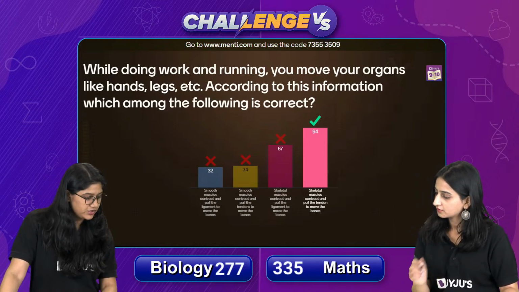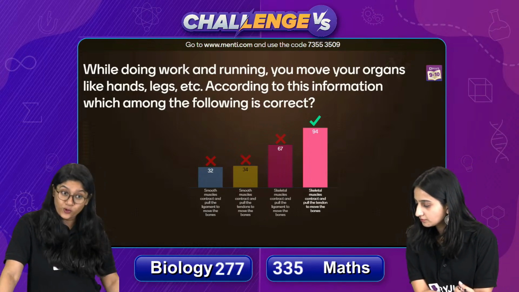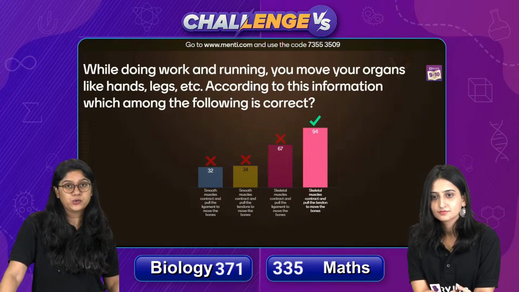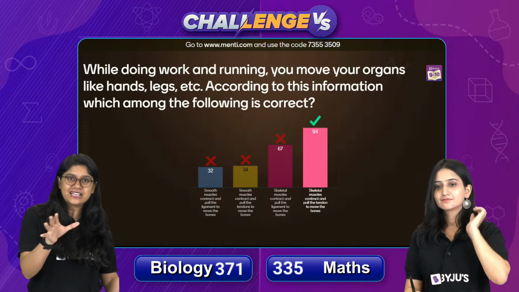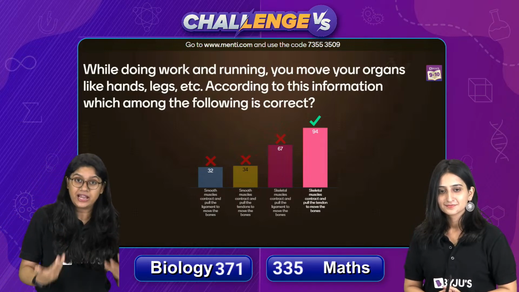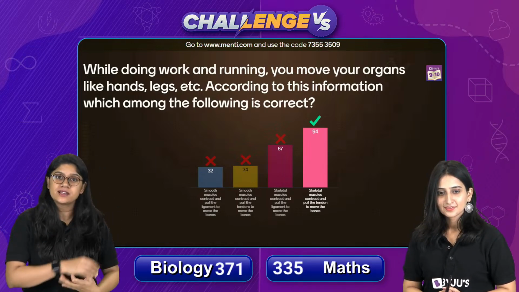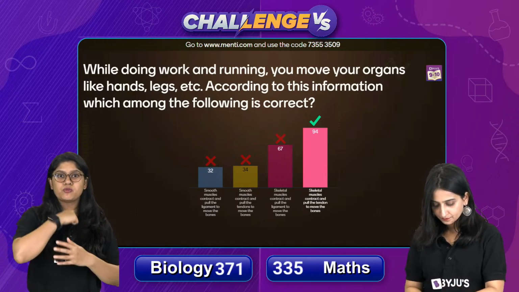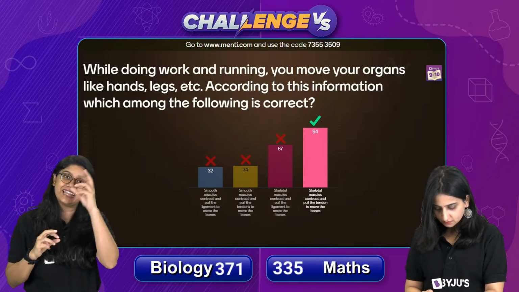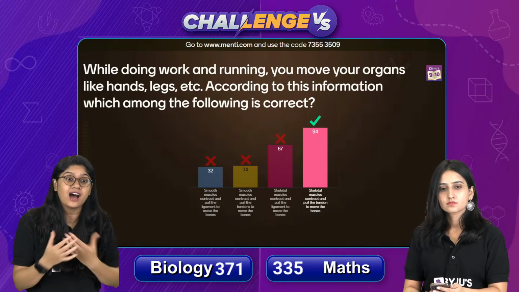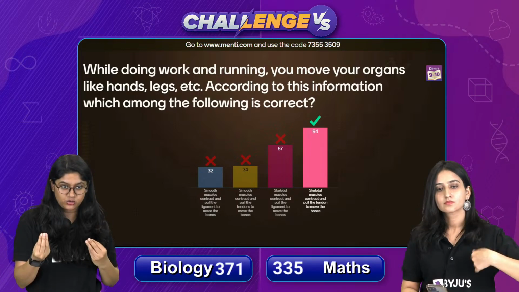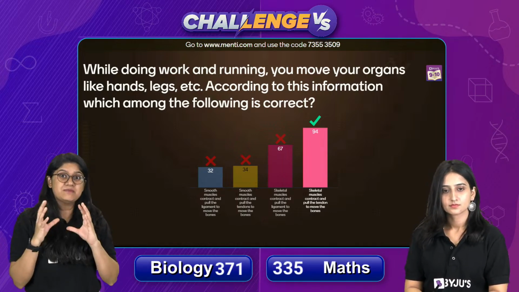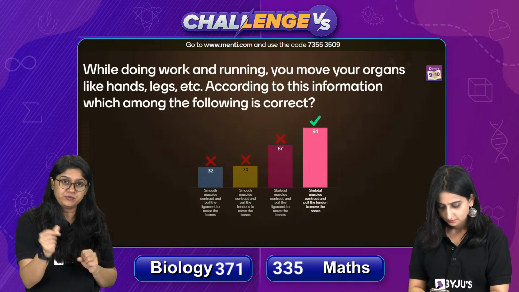Okay. Very good. So now if you look over here, 94 of you have got the correct answer and 67 of you got actually confused. So one thing is very clear, the answer was skeletal muscle. Why? Because we are discussing about the organs or the parts like hand and leg. So of course when we are discussing about the movement of hand and leg, we are always connected to the skeletal muscles because they are in our control. हम skeletal muscles या फिर voluntary muscles को control कर सकते हैं. तो इन मसल्स को हम स्केलेटल मसल्स बोलते हैं.